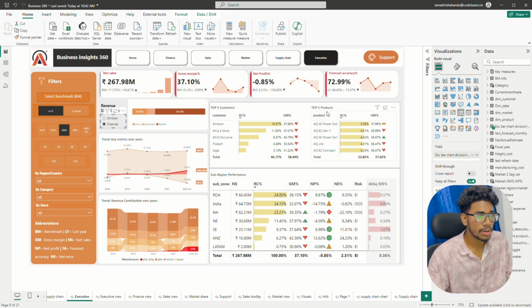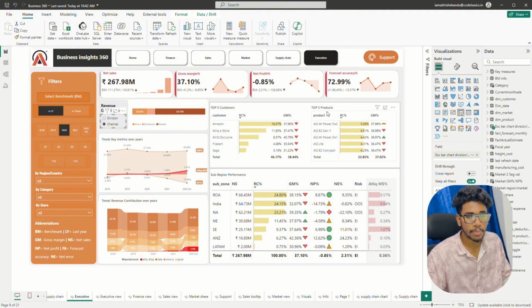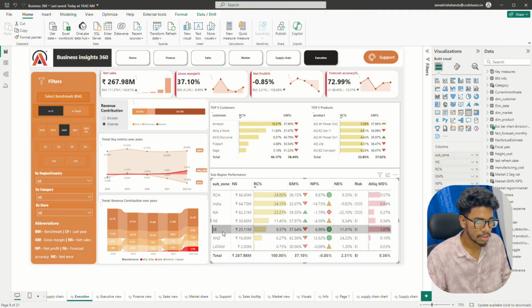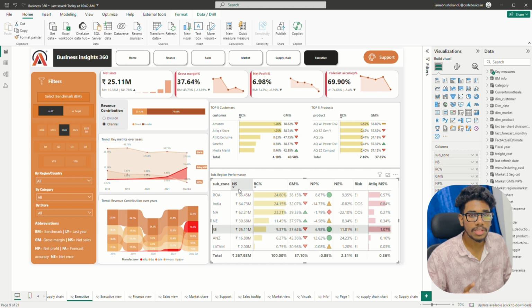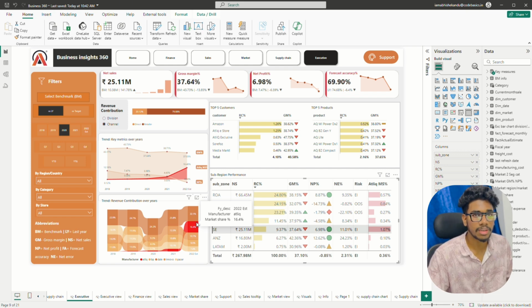I also provided the top 5 customers and top 5 products with respect to the revenue contribution, and also given the subzone level analysis for the revenue contribution with respect to the at-click market share. If you observe, the at-click market share for the subzone SE is more. If I click here, it shows all the information about the subzone SE, where you can observe the at-click market share for 2022 increased by 16.4% in the subzone SE, which gives meaningful insights about the business by the different subzones.